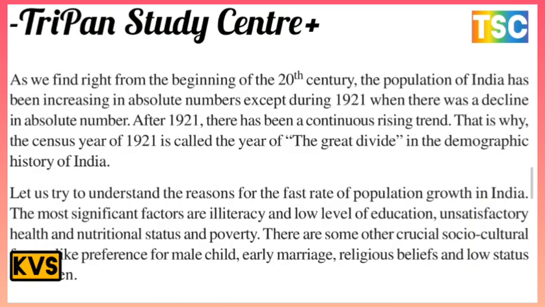As we find from the beginning of the 12th century, the population of India has been increasing in absolute numbers, except during the period up to 1921 when there was a decline. After 1921, there has been a continuously rising trend. That is why the census year 1921 is called the year of the Great Divide in the demographic history of India.